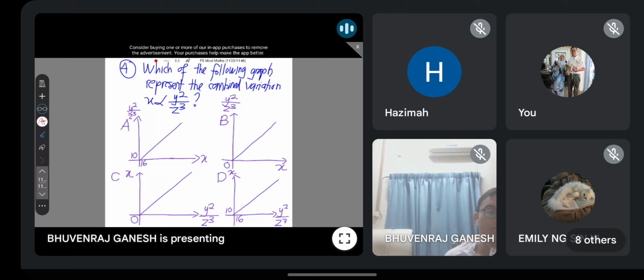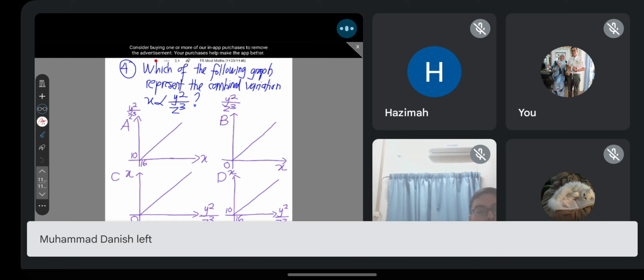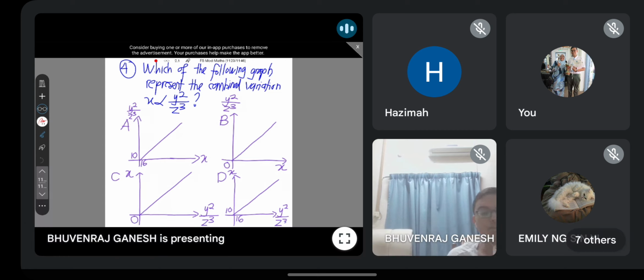Some more, the rest. Yang lain, what do you say? Which is the correct graph? Mana graph yang betul? Be careful of the values I put on the axis, guys. The values are important. I don't just simply put one. So the rest, try and see. Don't be afraid to make a mistake. Mistakes don't matter as long as you try.